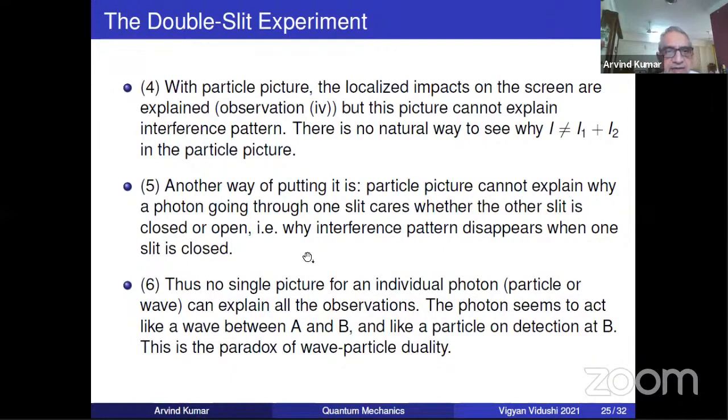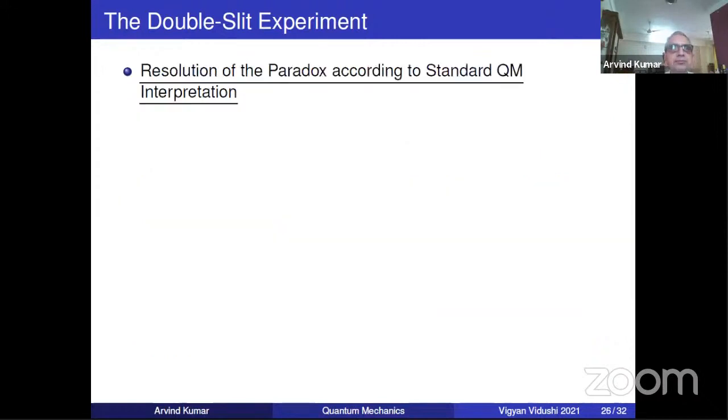But the takeaway is this: the photon seems to act like a wave between A and B and like a particle in detection at B. This is the paradox. And if you close one of the slits, then the photon seems to act like a particle, and the wave nature disappears, except for some diffraction.